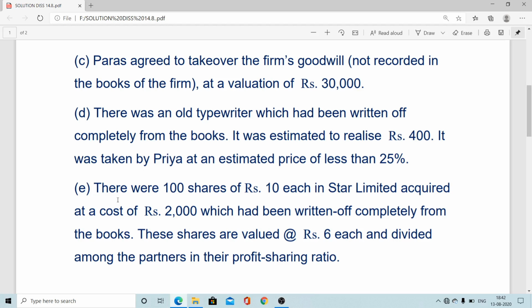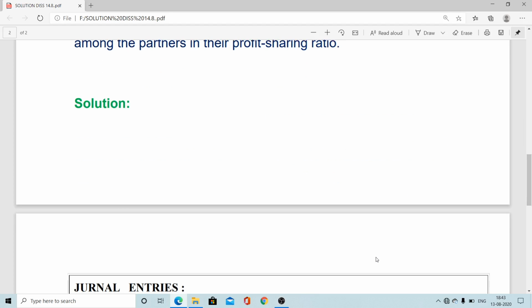sharing ratio. Now, ultimately 100 shares, each valued at rupees 10 at that time, invested in a particular company, that is Star Limited, acquired at a cost of rupees 2,000, which had been written up completely from the books. Now these shares were valued at rupees 6 each and divided among the partners in their profit sharing ratio. So 100 into 6, that is 600 rupees, and it is divided equally between Paras and Priya. So that way 300 is coming here.